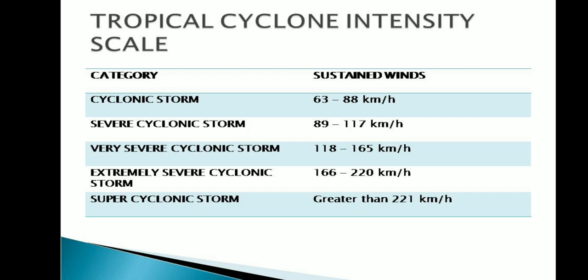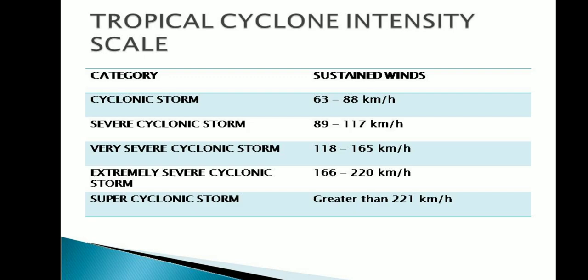Tropical cyclone intensity scale. This scale is according to India's Meteorological Department Tropical Cyclone Intensity Scale. Category, sustained winds. Sustained winds means a wind speed determined by averaging observed values over a 2 to 3 minute period. Cyclonic storm: 63 to 88 km per hour.